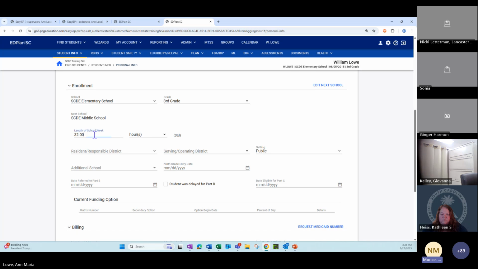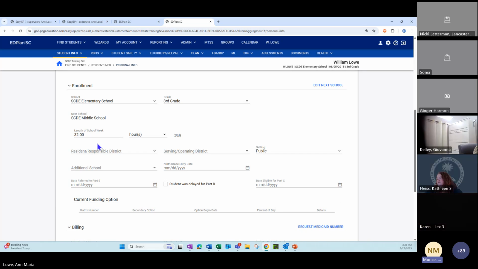Additionally, it will use the length of school week for the next school in the placement calculator on the student's placement page in the IEP process. So if there's a difference in minutes between the student at the elementary school and at the middle, or between the middle and the high school, and the next school is set, the placement calculator will pick up the next week length for that student.